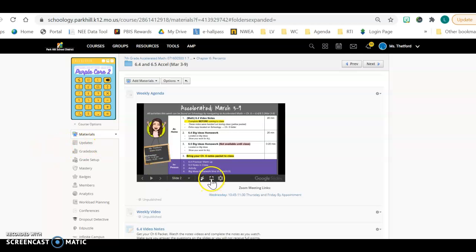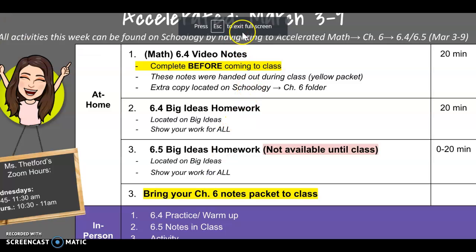All right, let's go over our agenda. So this week we have March 3rd through the 9th. Everything is due Tuesday, March 9th at 11:59. You can find everything within the Chapter 6 folder, and then within that folder, click on 6.4, 6.5.